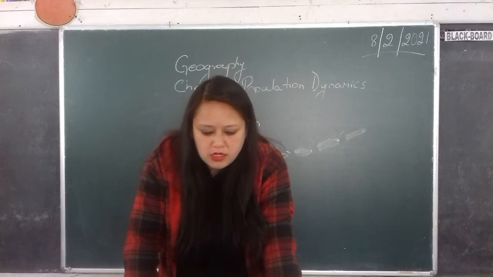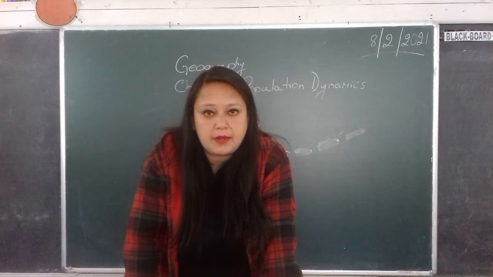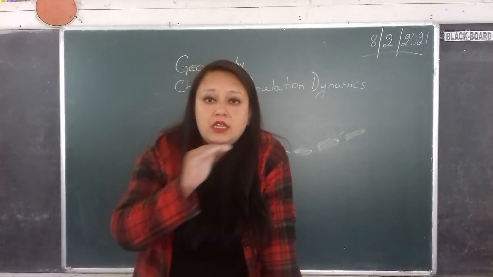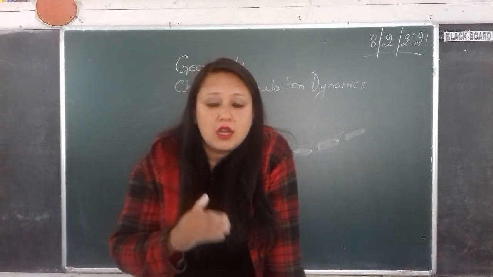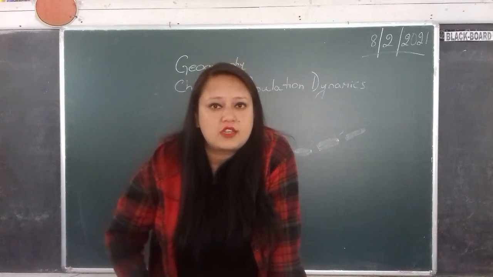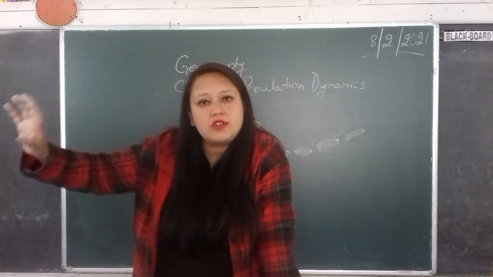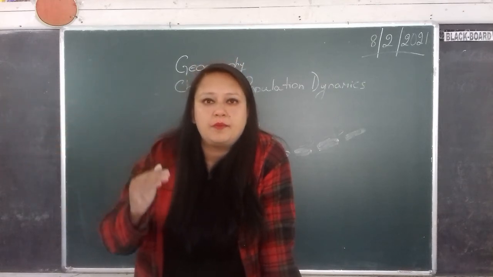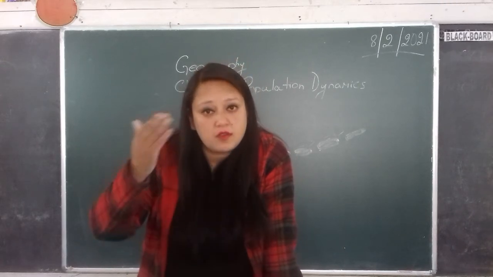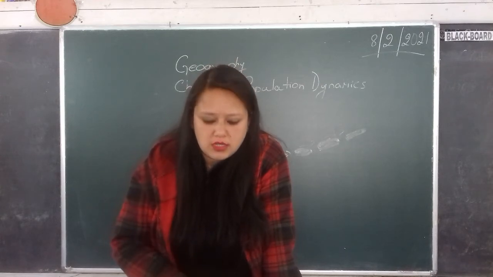There are 4 regions which have low population density. That is the equatorial region, the area on the globe near the equator. Now, why near the equator? Because the equatorial region is extremely hot. The equator is nearest to the sun, so the temperature is extremely high. Because of the hot climatic region, more people do not live there.